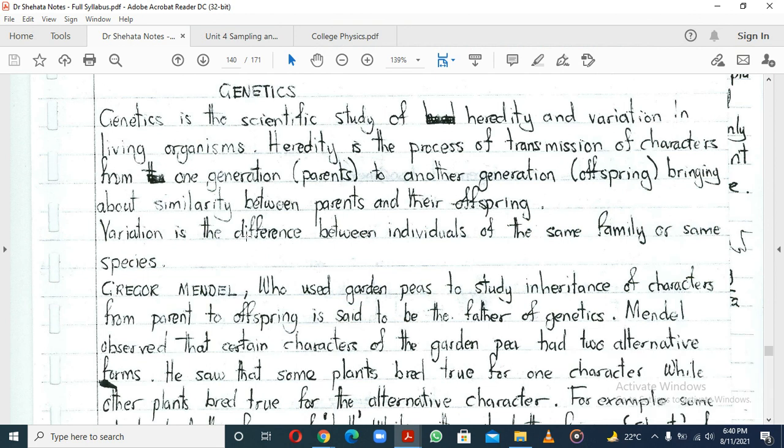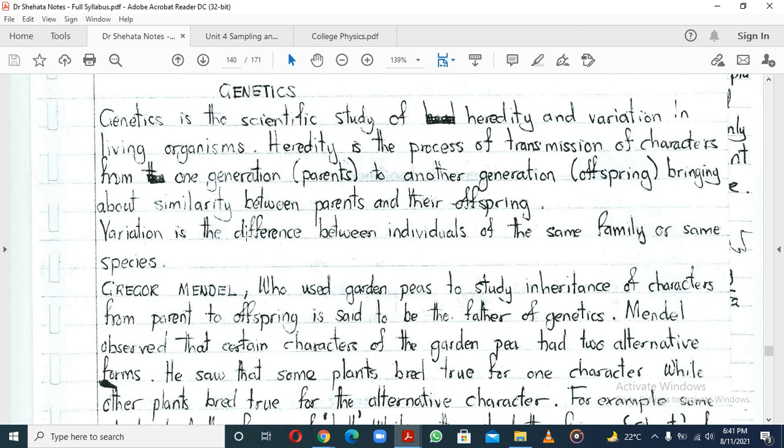And then the other question: why is it that you and your siblings are not identical? That's what genetics is looking at. For heredity: why are you almost the same height as your mother? Or why do you have the same eyes as your mother? Why do you have the same texture of hair as your mother? That's what we are answering.